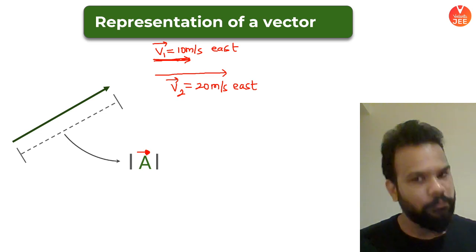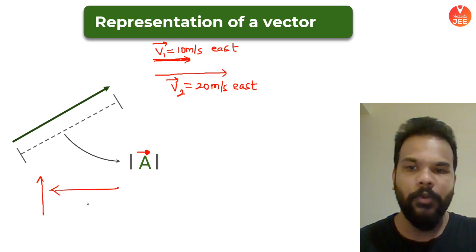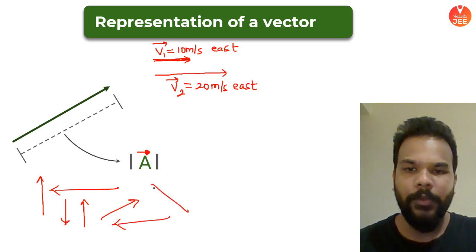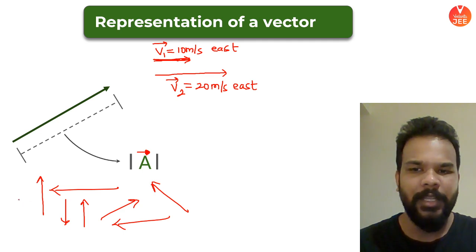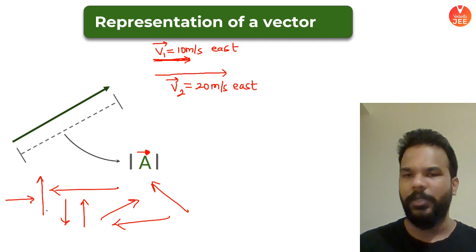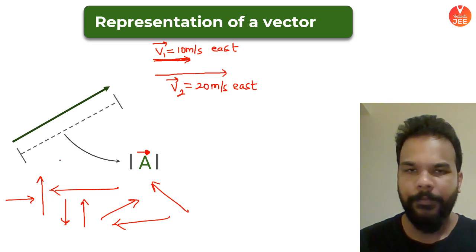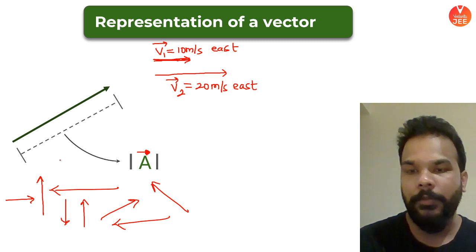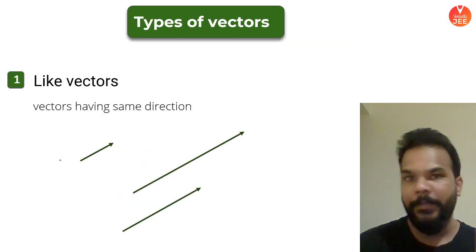Okay guys. In diagrammatic representation, the vector could be in any possible direction depending upon how the quantity is happening. You can think in terms of displacement. Bodies can be displaced in any possible direction, which is why I'm drawing vectors in any possible direction with any possible magnitude. Okay, awesome. Now on the basis of diagrammatic representation, we'll categorize vectors into 5 basic categories. Let me take you through them.